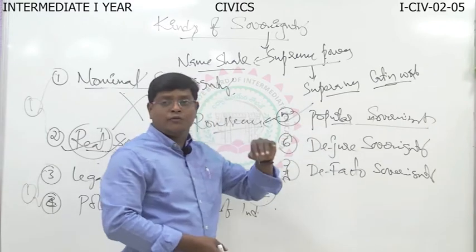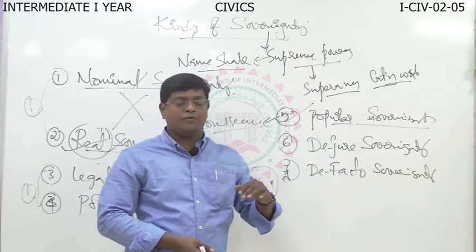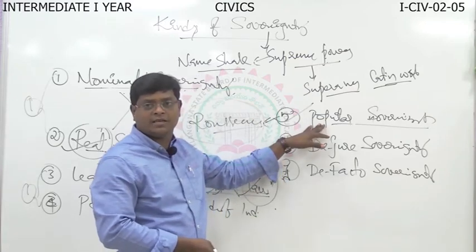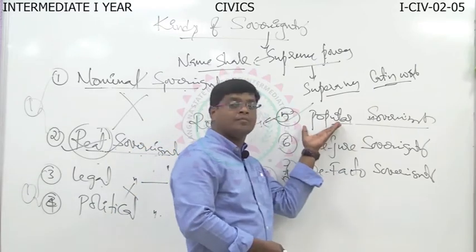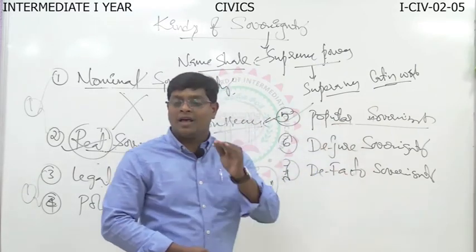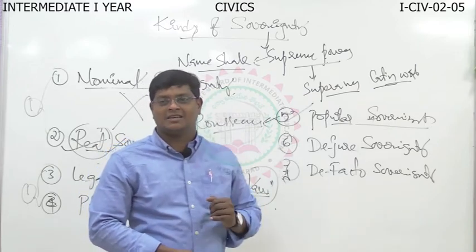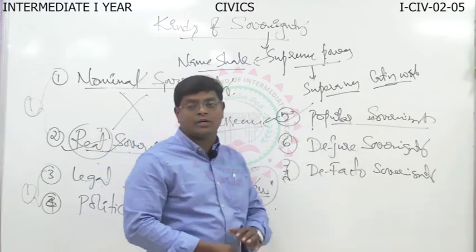And you know that if you observe democracy, in democracy, who is the source of the power? People. This type of sovereignty is called popular sovereignty. Clear? This is a very important thing.